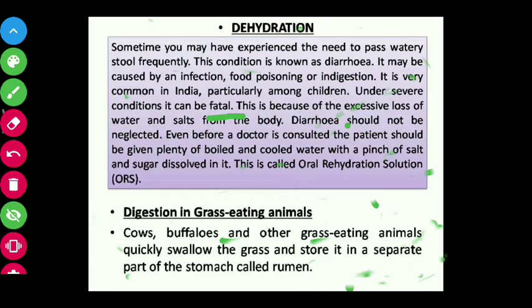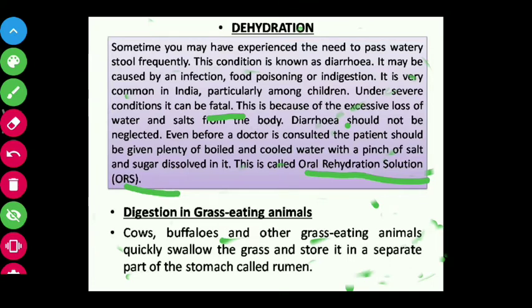That is known as oral rehydration solution, or ORS. ORS is easily available in every medicine store, so you can mix the ORS powder in water and drink it, so that whatever water and salts are lost can be replenished or replaced. If you don't have ORS, you are advised to take plenty of boiled and cooled water with a pinch of salt and sugar dissolved in it. So this is about dehydration.